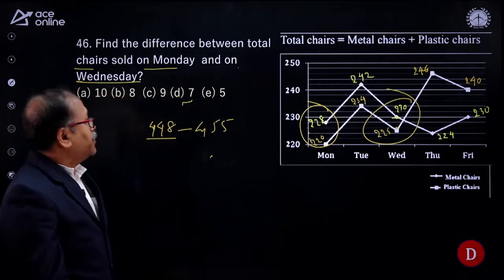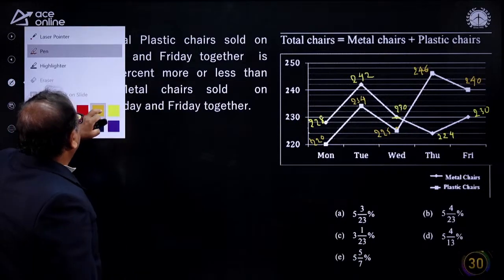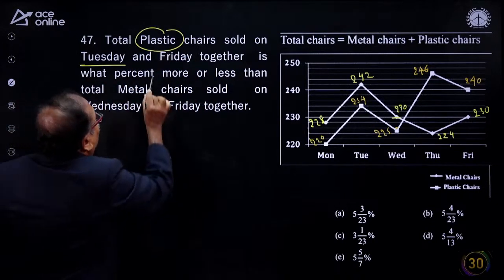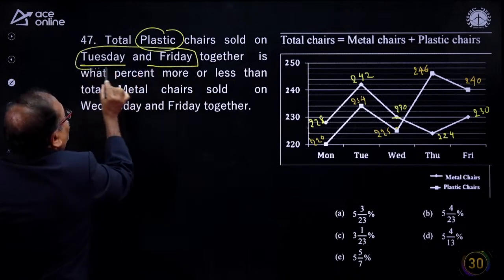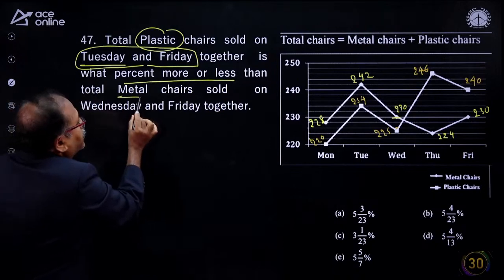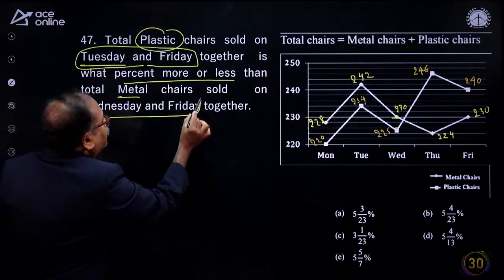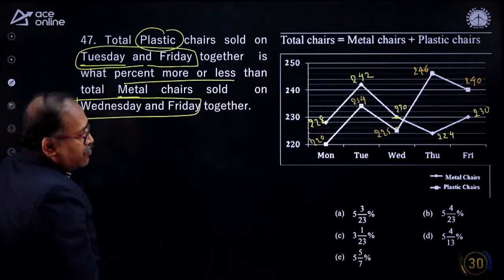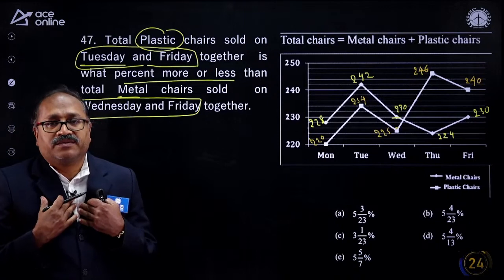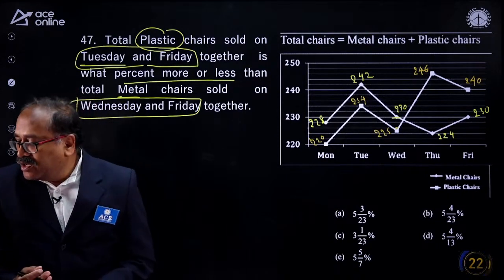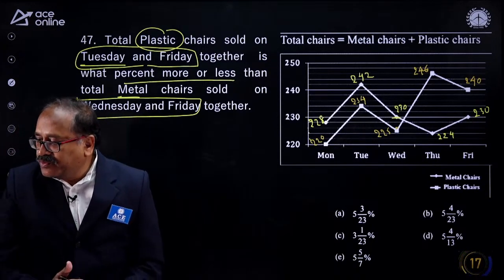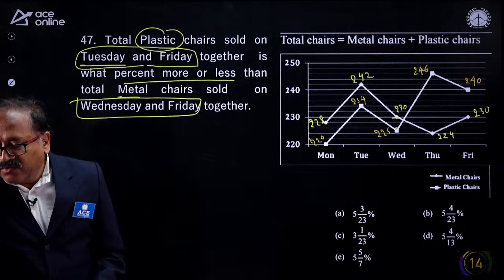Next question on the board is here. Let's look at the question. The total plastic chairs sold on Tuesday and Friday together is what percentage more or less than the metal chairs sold on Wednesday and Friday together? Your time starts now. There are 30 seconds. Answer it, consider it. It's a humble practice, a sincere practice, and you will develop a lot. Every day you are attending the class. I am very happy. Sumit Pawar sir, well done.